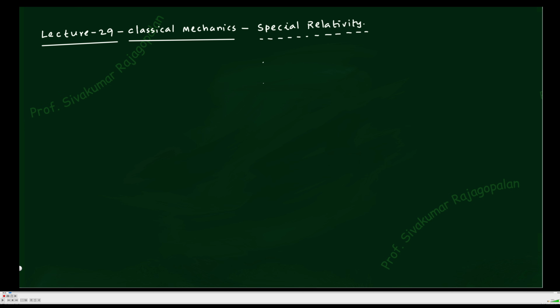That's what I would like to tell in today's class as a starting point. What concept was there at the time of Galileo? That is known as the Galilean transformation. And once the Galilean transformation was there, people were happy for quite a long time. Then something happened and it gave trouble, showing that the Galilean transformation is not correct and we have to do something. This kind of issue came after some time, and why that issue has come and how it has come is the point that we are going to see in today's class.